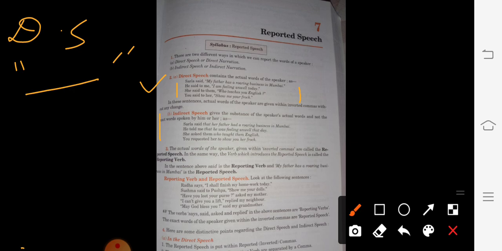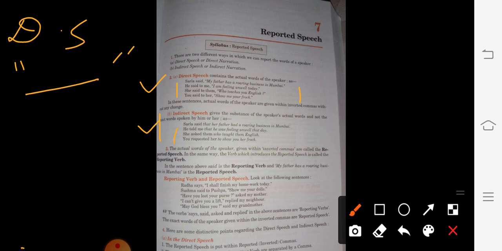Next point, I want to tell you what indirect speech is. Indirect speech means when somebody conveys the message of one person to another person. Suppose your mother has asked you to tell something to your father, then you deliver the message by changing some words. These are called indirect speeches. Those words are not yours, you are just conveying a message to a third person.